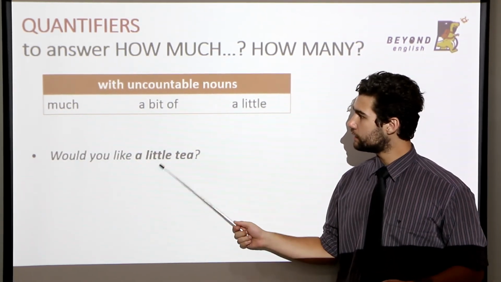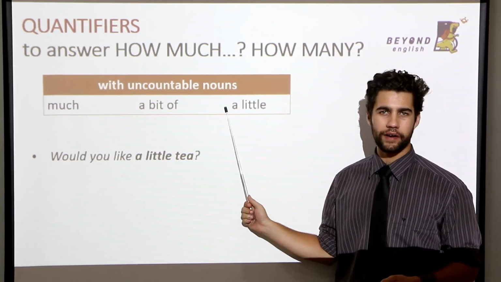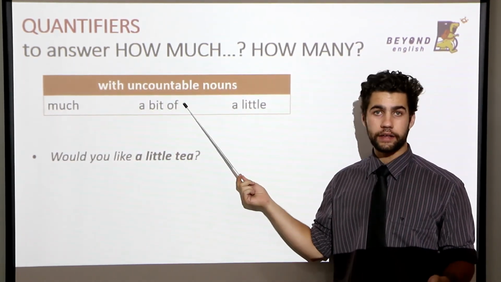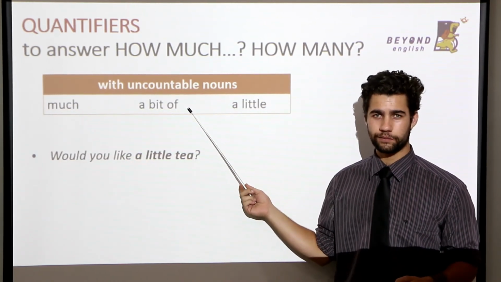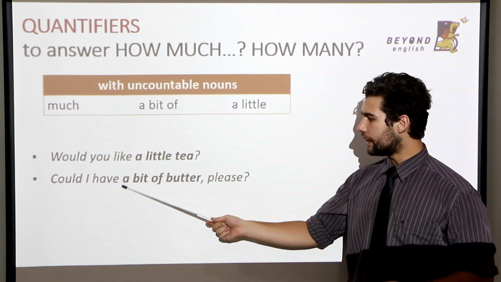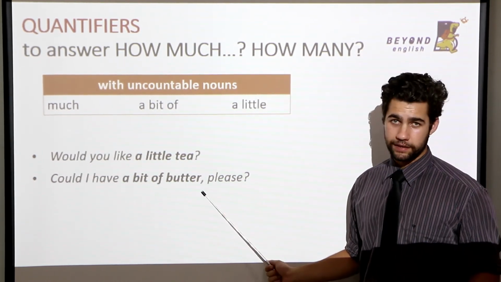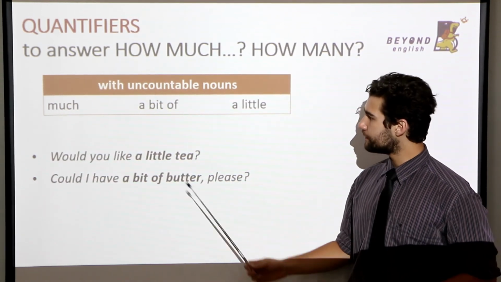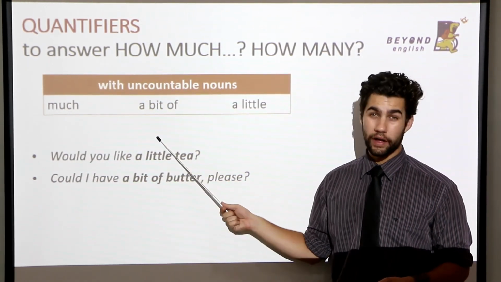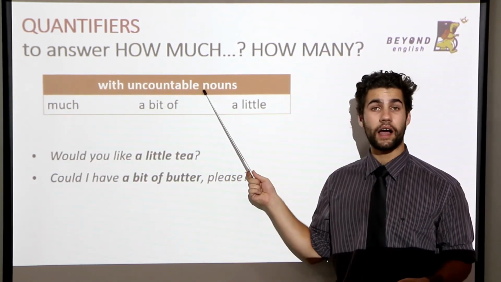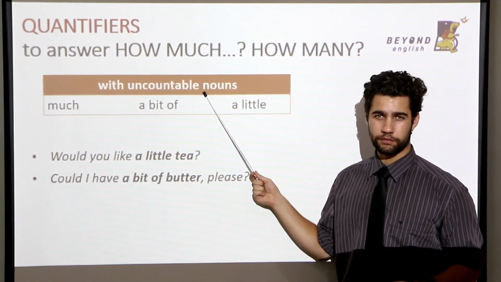Remember, a little is your quantifier, and tea is an uncountable noun. Next, could I have a bit of butter, please? Again, a bit of is our quantifier and butter is our uncountable noun.